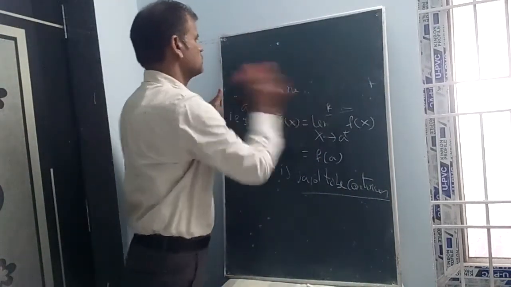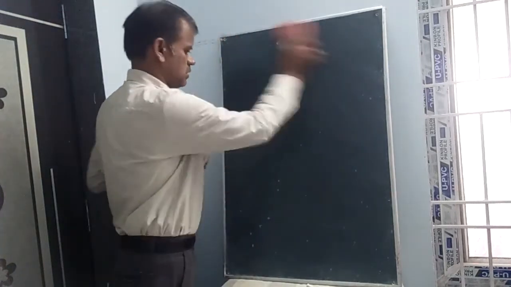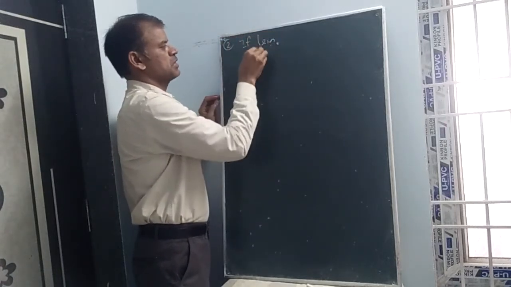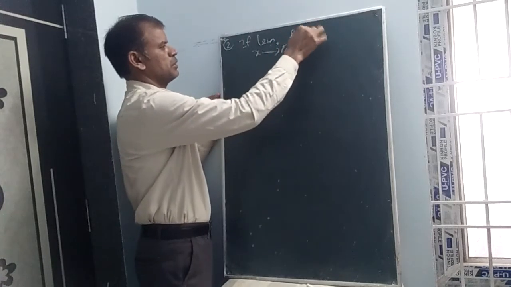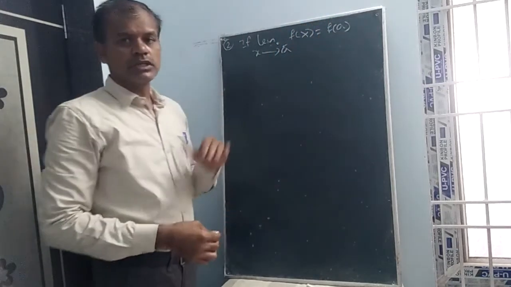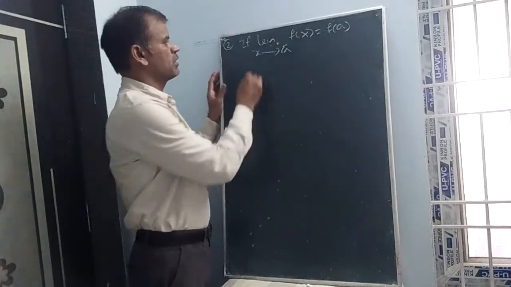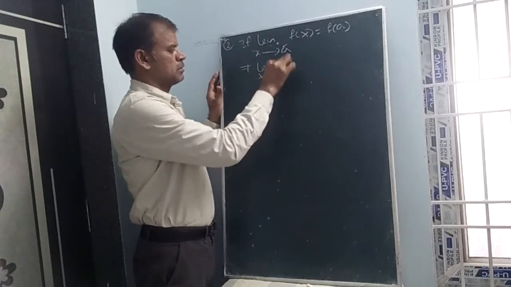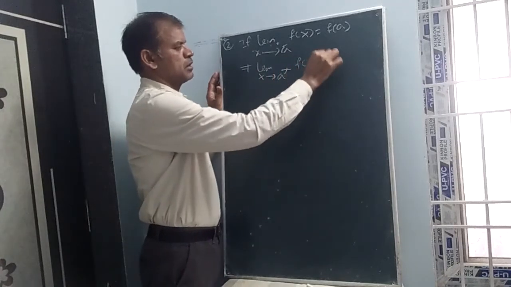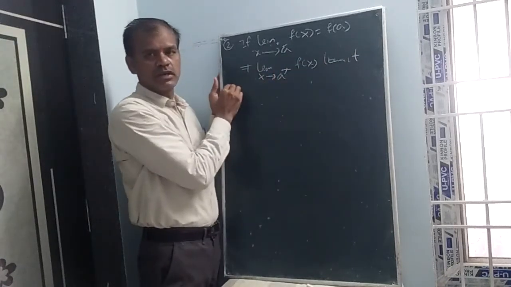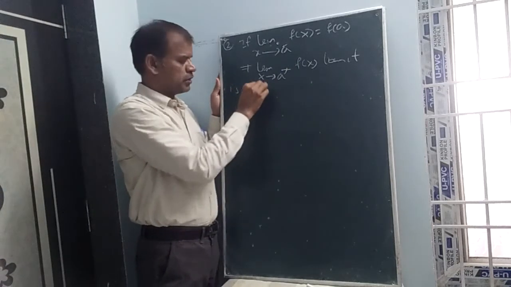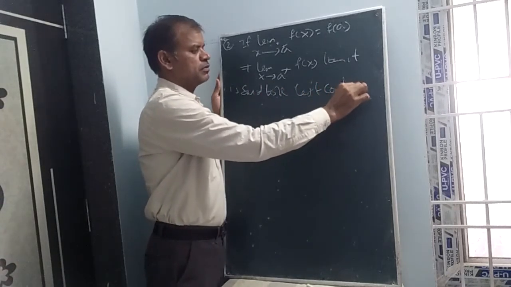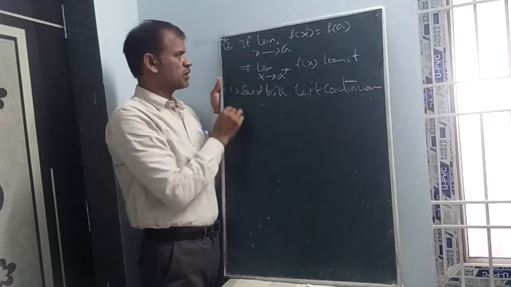Second point: if limit x tends to a minus, that is the left neighborhood, is equal to f(a), so it is defined and equal to f(a), but limit x tends to a minus is not equal to limit x tends to a plus f(x), then f is said to be left continuous, because it is defined on the left neighborhood.